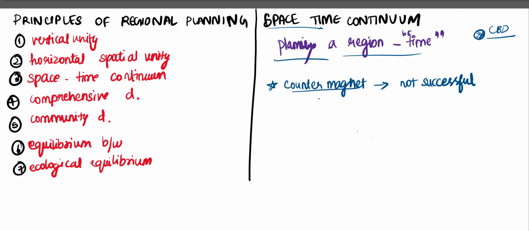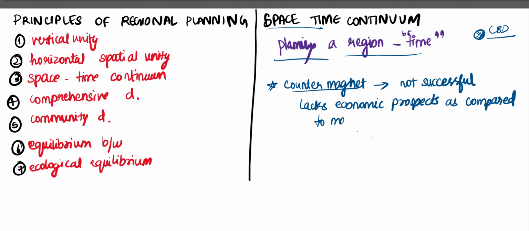Whereas the counter magnet is not successful because it lacks economic prospects as compared to the main urban center. So this is the drawback of counter magnets.